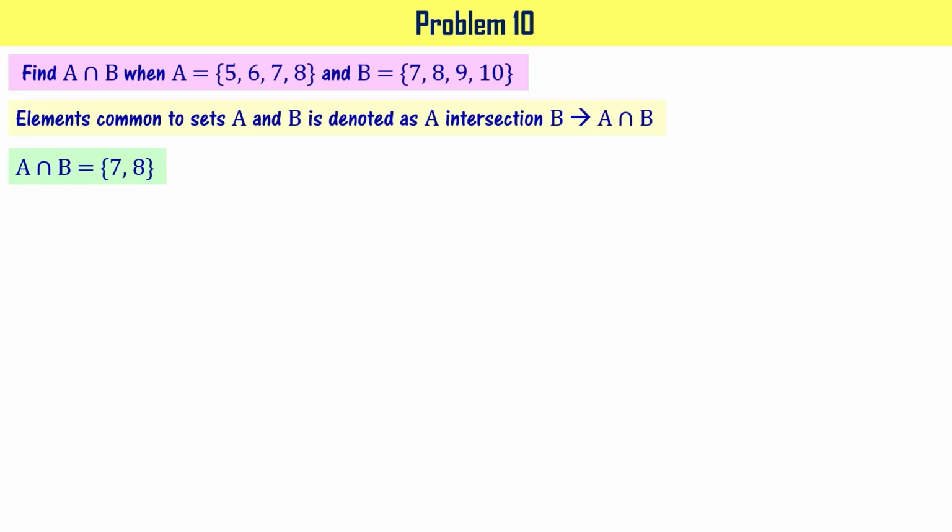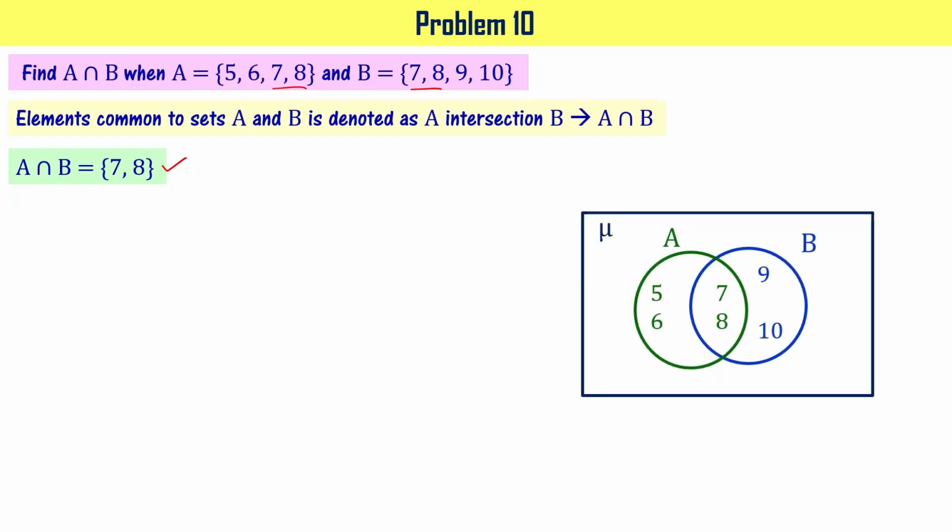The set containing 7 and 8 as elements is called A intersection B. The reason is that 7 and 8 are common to both the sets A and B. When you draw a Venn diagram, it looks like this. You have A which has 5, 6, 7, 8 and B which has 7, 8, 9 and 10. The elements which are common to both A and B are 7 and 8. That's why that is A intersection B.